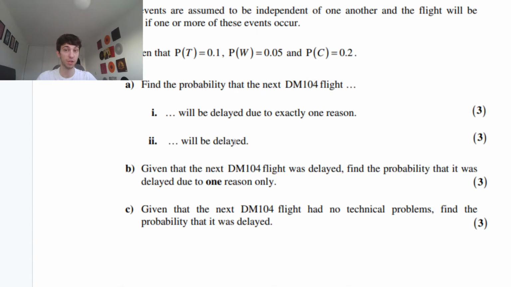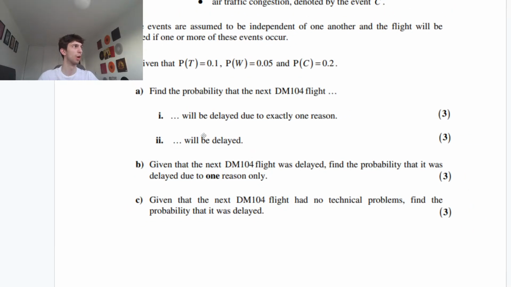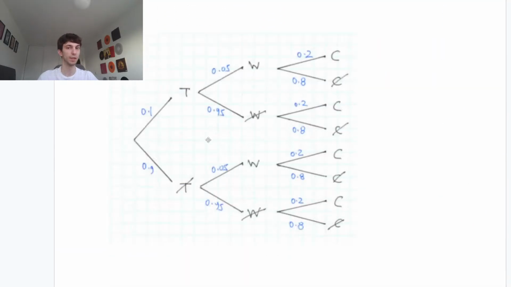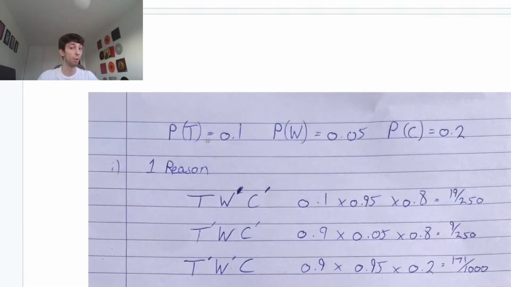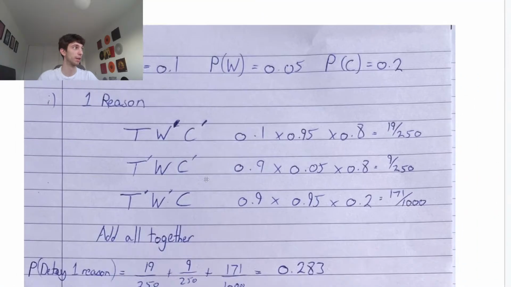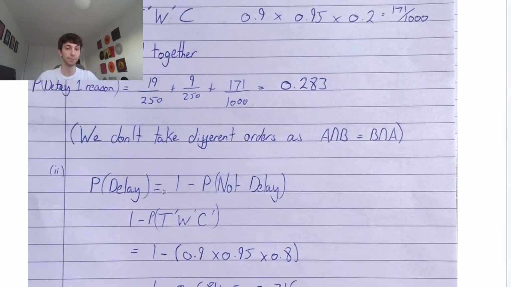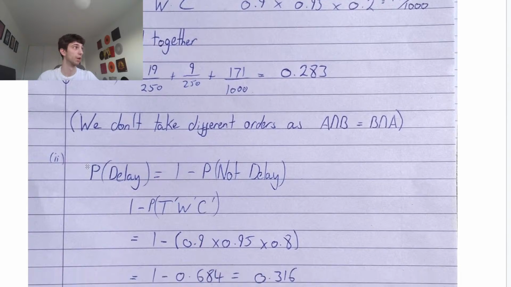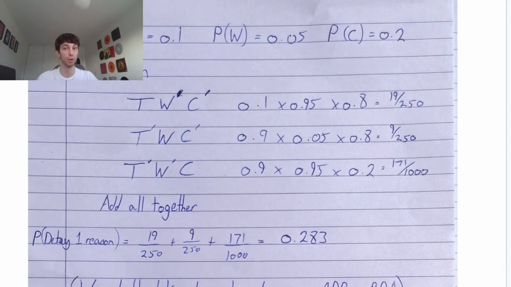So next bit was the probability that it will be delayed. There are a lot of different ways it can be delayed. However, there is only one way that we see no delay. So the probability of delay is 1 minus the probability of not delayed. The only way it won't be delayed is if we don't have any of these problems. So we have not T, not W, and not C.